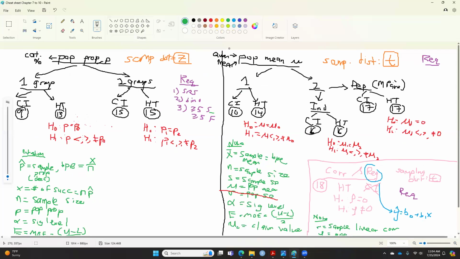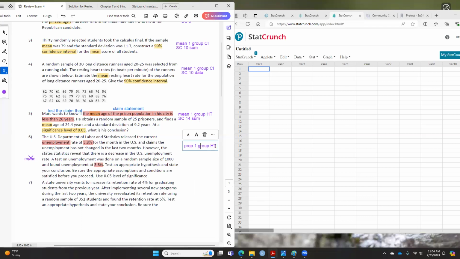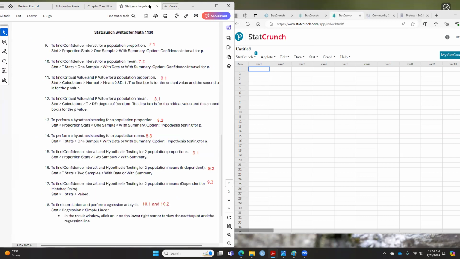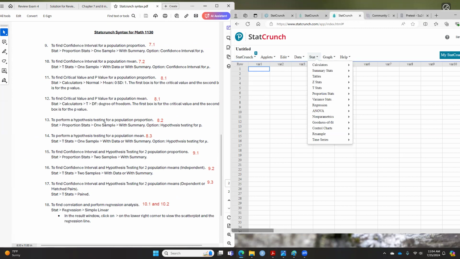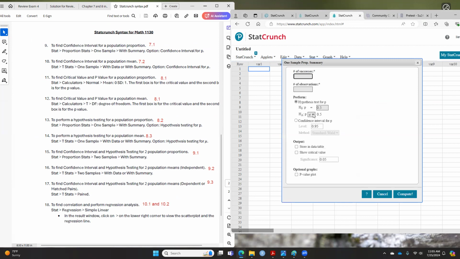So we are doing proportion, the left side here. We are doing 1 group with hypothesis testing. In StatCrunch, this is number 13. When you go to StatCrunch number 13, you have to go to Stat, Proportion Stat, 1 sample with summary, and the option is hypothesis testing. So make sure that you have hypothesis testing in this case. This is the correct one, and they need X and N.